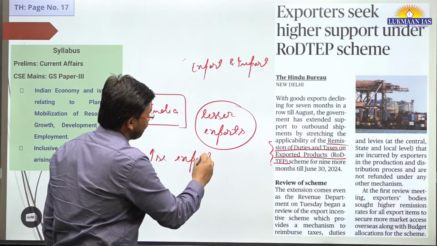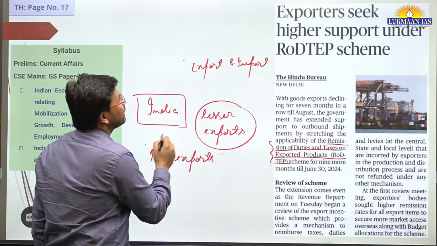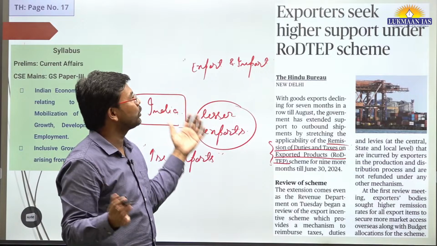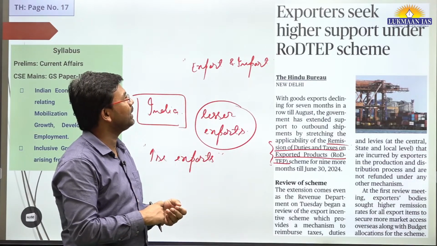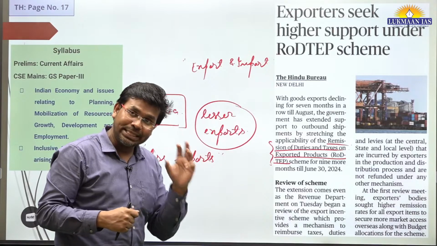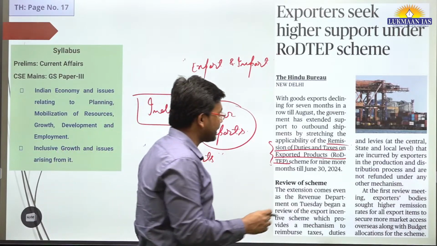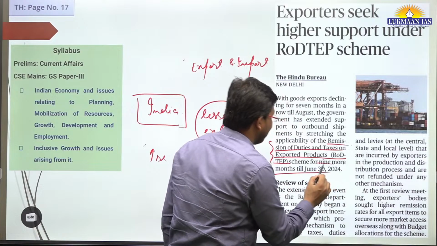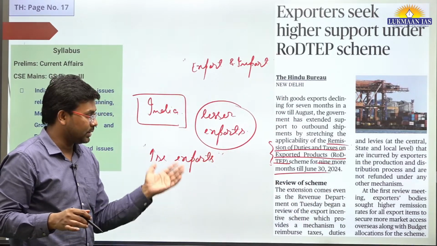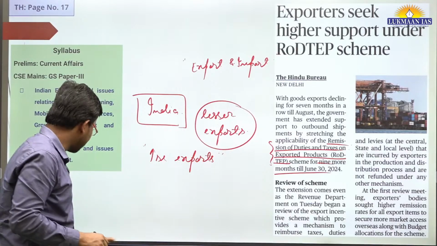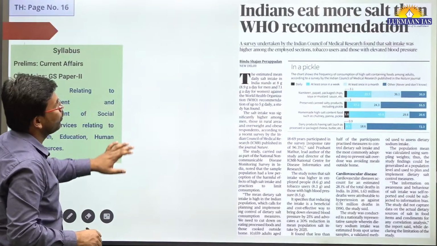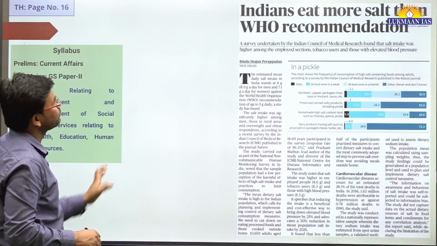So the industry, the exporters, have sought from the government that we should be given higher support under the RoDTEP scheme. In that regard, the government of India has extended the period of application of this scheme for 9 more months. That is what is mentioned in this article. I hope you have understood this topic. With this, we will talk about another topic.